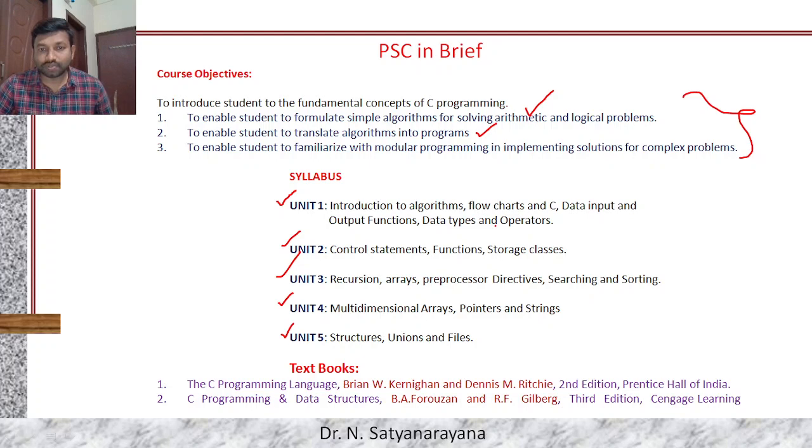Initially we will look at the first unit, consisting of theoretical aspects of writing algorithms and flowcharts, and the basic fundamental essential elements to learn C programming, like data types and operators. When we are learning each concept, you can expect a live session from me. We may connect to online compilers and execute the programs.